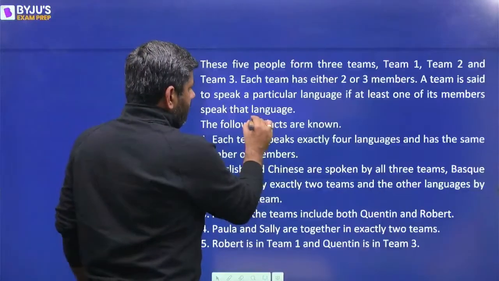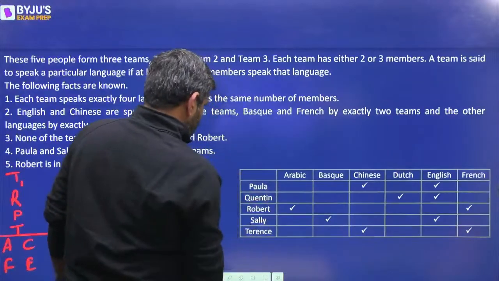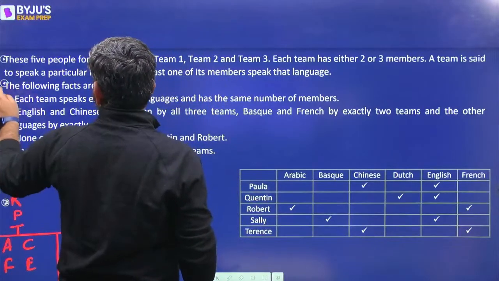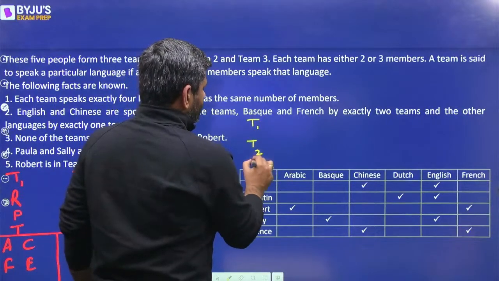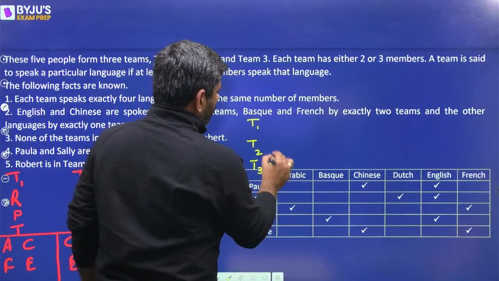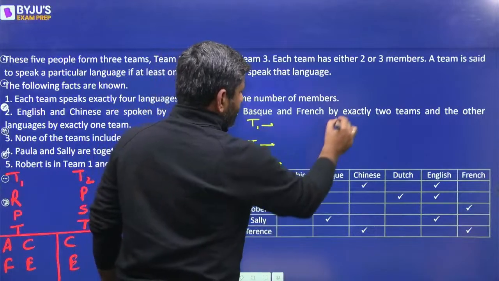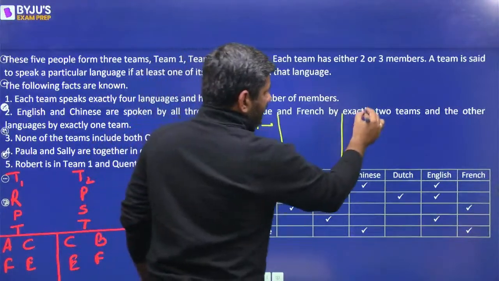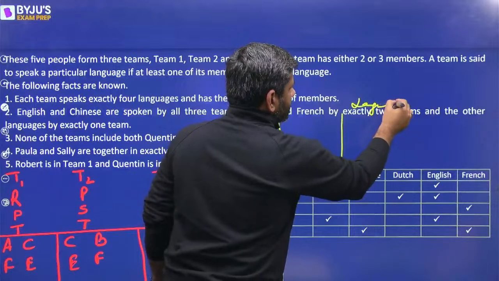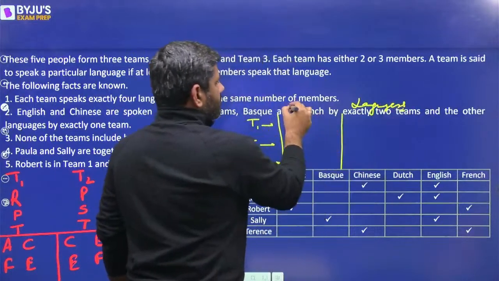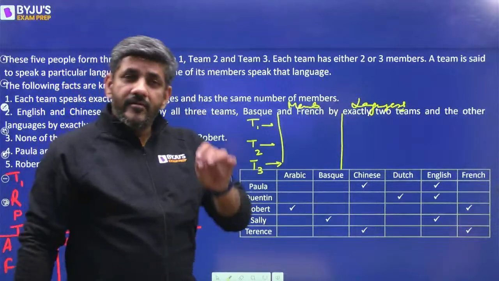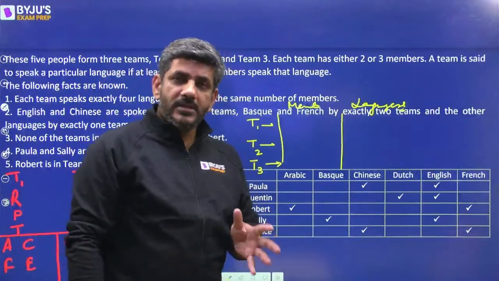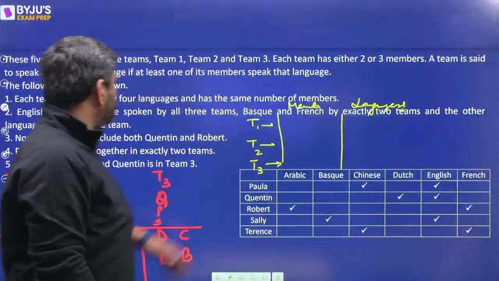So there is team 1, and then we have team 2 and then we have team 3. So what all members are there in these three teams? That I'll be writing here, and the languages that they speak, that I would be writing here. First of all, let's look at the members first. Any information which is about the members.